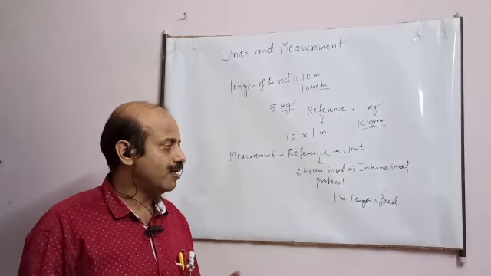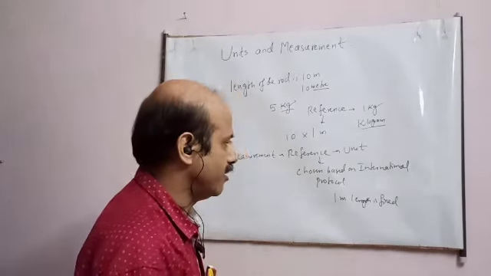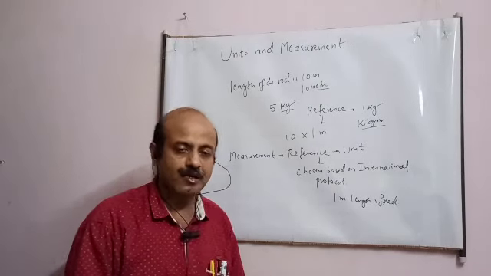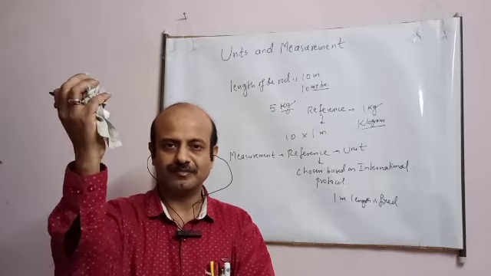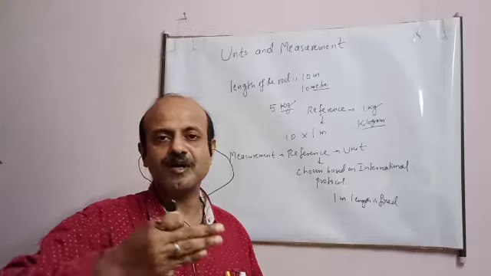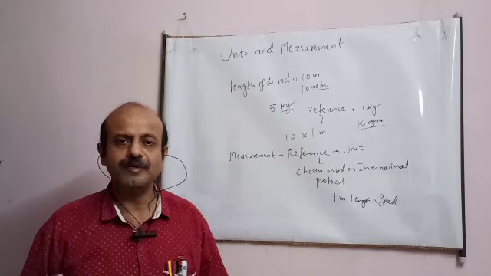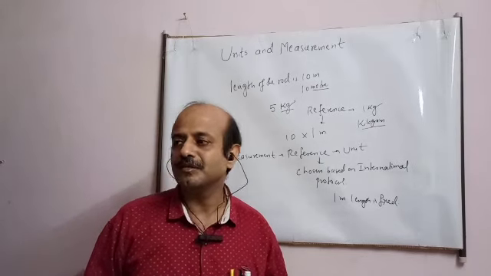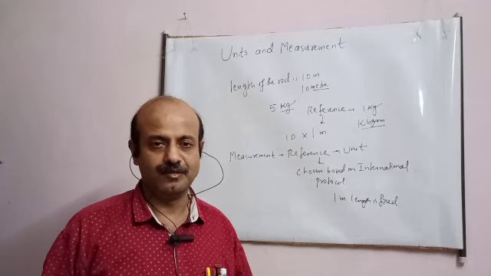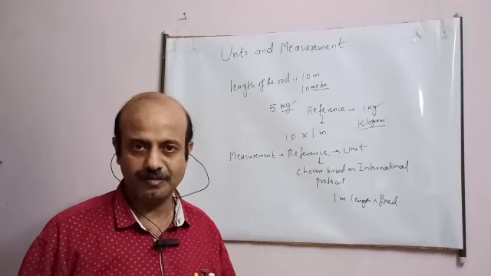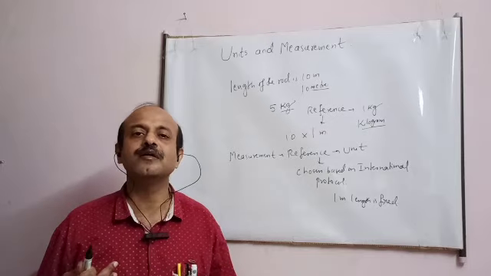First I will tell you how they are chosen, on what parameters they are selected. So this comes to the choice of a good unit. For example, student, if I say the length is 5 cubit or 5 foot, or 5 strides, where one step of a person walking is known as a stride, these are not good units because they are changing. In the previous days, the king's hand used to be the unit of measurement, like 1 yard, 2 yard. But that is not a permanent unit. Things will die, it will change, it is not reproducible.